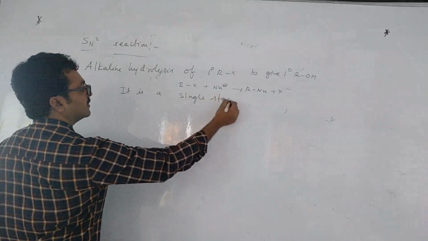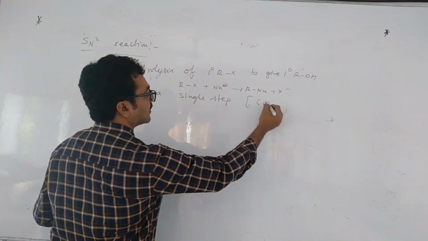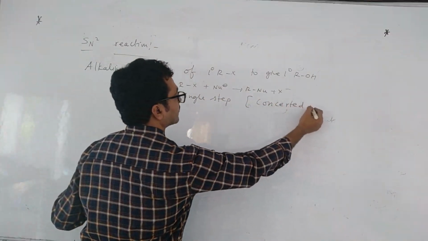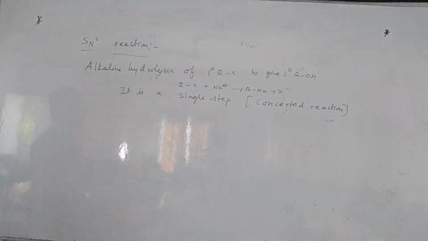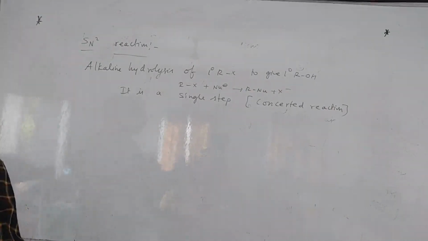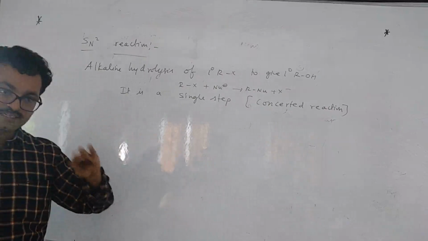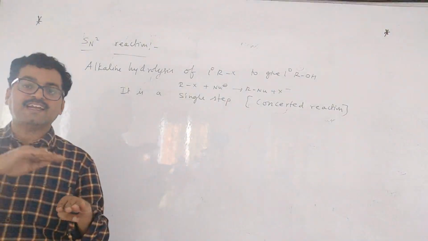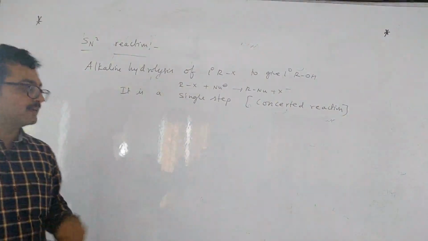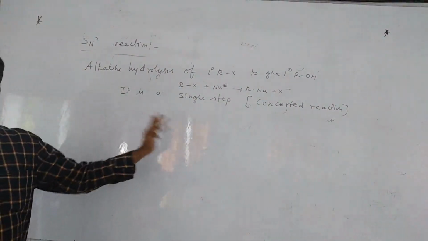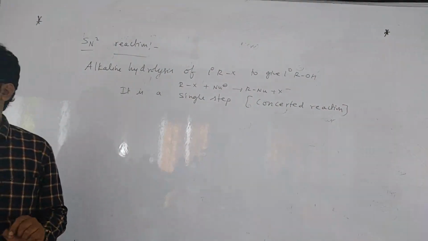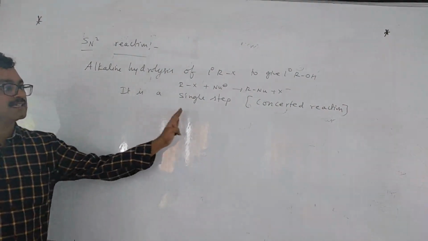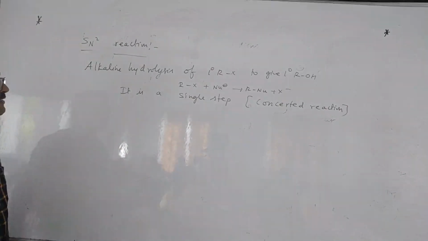So it is called a concerted mechanism, a concerted reaction. So among the following, which is a concerted reaction? They will ask. Concerted means a one-step process. Both bond making and bond breaking take place in one step only, via a transition state. Understanding? That is called a single-step process. Those single-step processes are called concerted reactions.